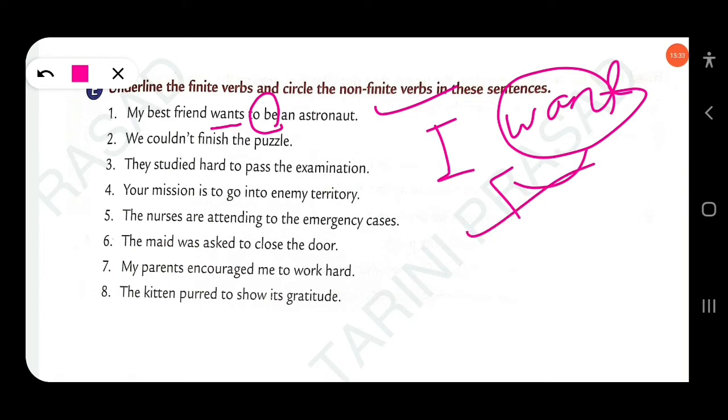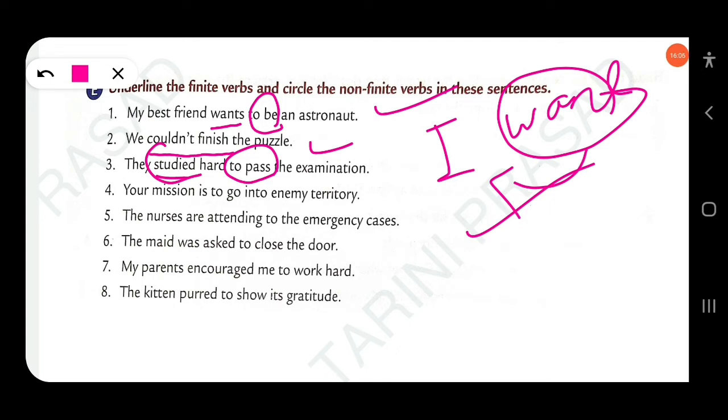Then next, we could not finish the puzzle. Here, could not finish, this is finite verb. Okay. Then next, they studied hard to pass the examination. So they studied is finite verb. To pass is non-finite verb. Studied means this is simple past. To pass indicates no tense, but studied indicates the simple past. So studied is finite verb, to pass is non-finite verb.